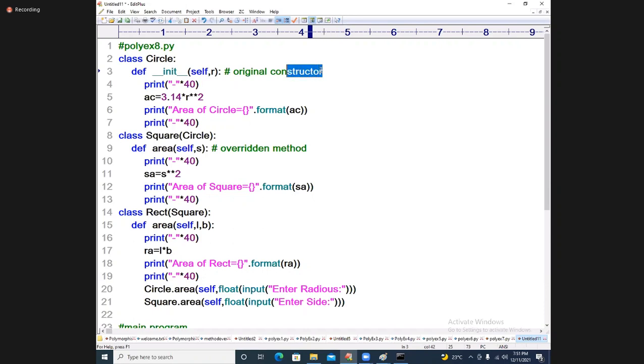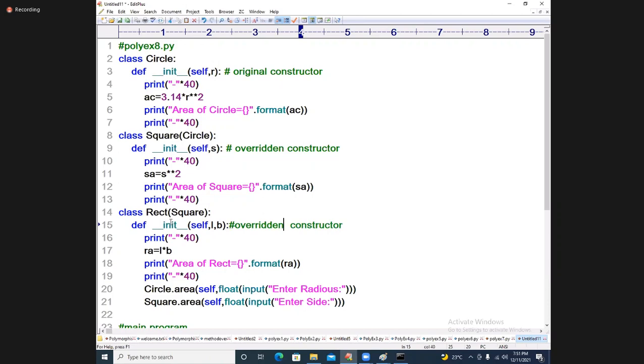The original constructor. It is called what now? I will write it as underscore underscore init underscore underscore, the overridden constructor. Okay, here it is called what? This is called the overridden constructor.